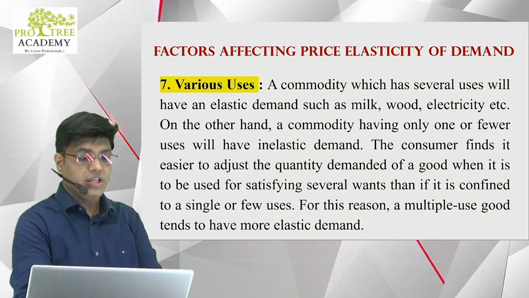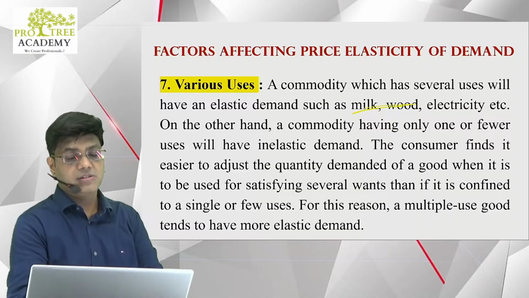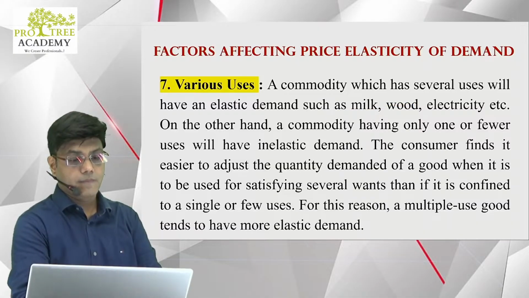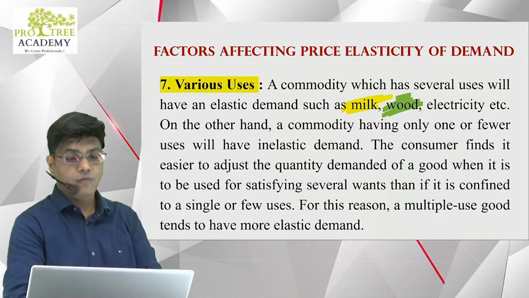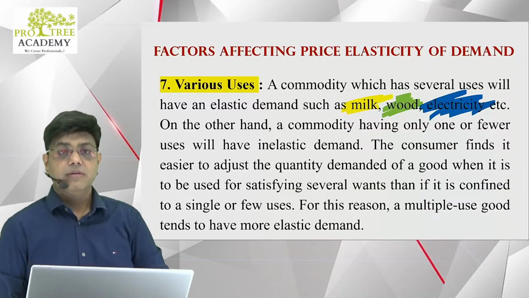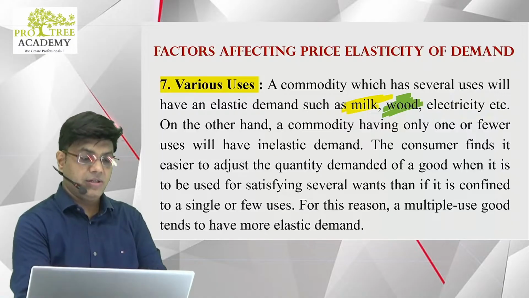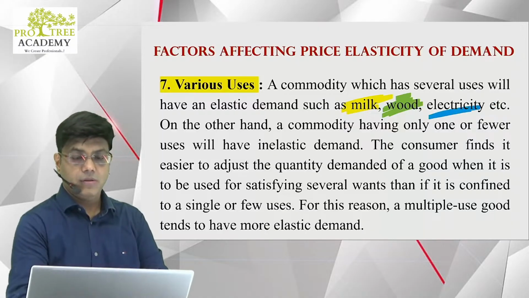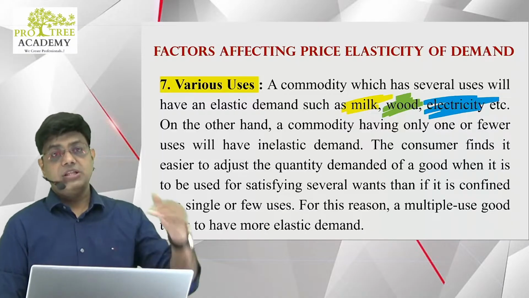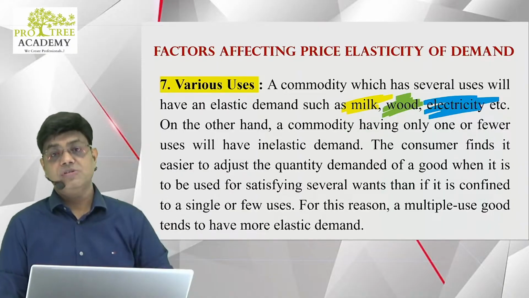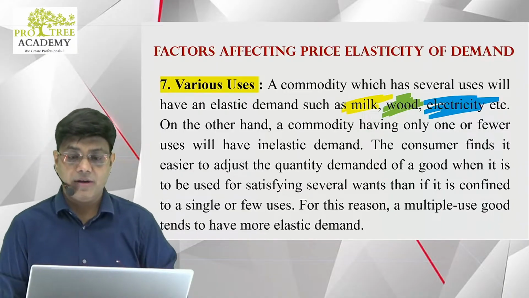So guys, various uses. The examples are milk, wood, and electricity. Electricity, they didn't highlight properly, sorry. So these have got multiple uses. The more the uses, the more elastic the demand will be.